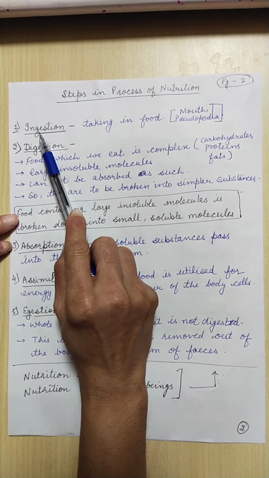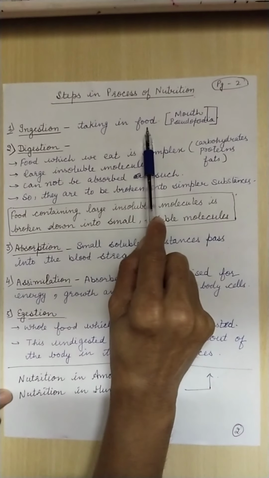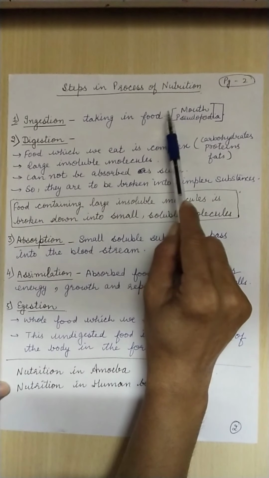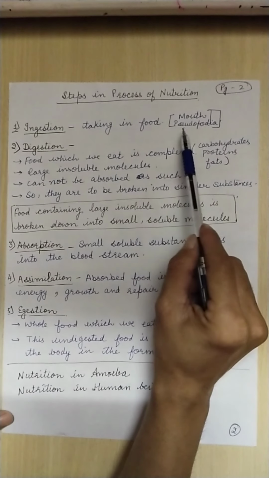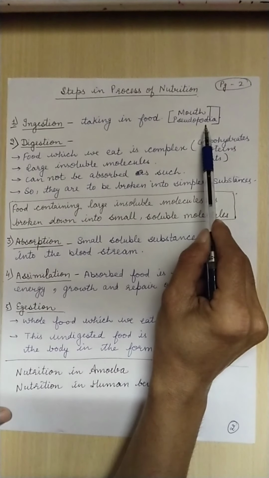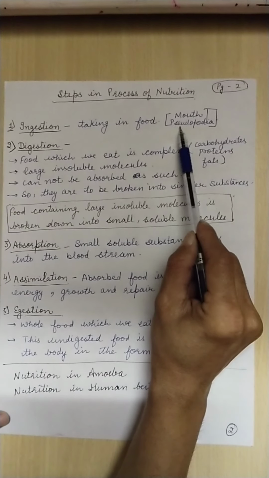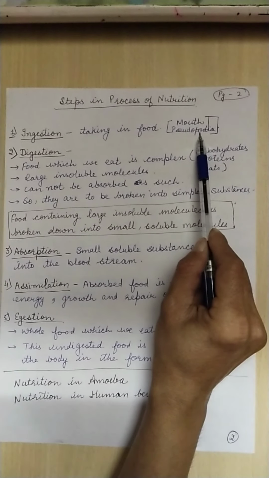Number 1 is ingestion. Ingestion means taking in food. This process of ingestion is done through the mouth in organisms like human beings, but organisms like amoeba do not have a mouth. They produce finger-like projections called pseudopodia.